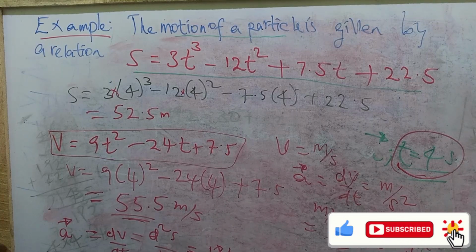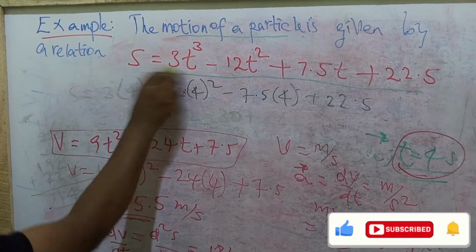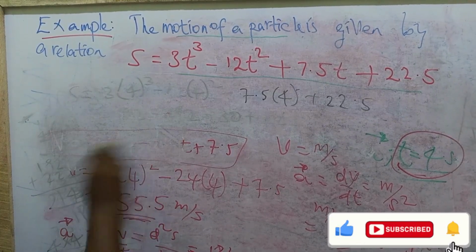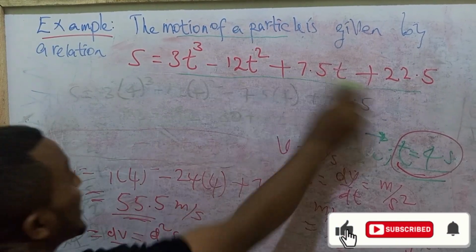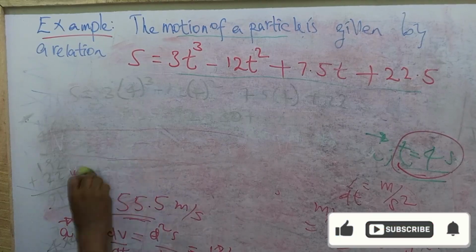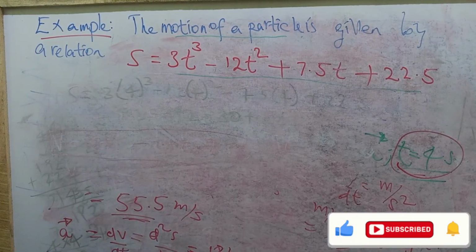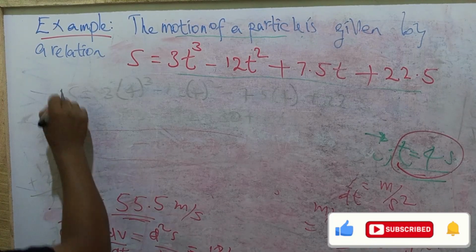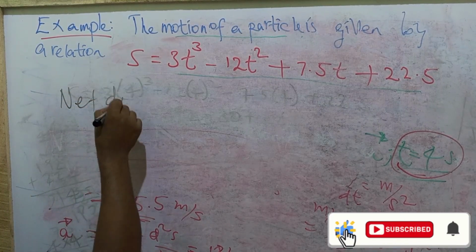Now we have finished the questions actually, but one thing remains: net displacement. It asks for the net displacement when time goes from 1 second to 4 seconds. And this net displacement, we can say, is the change in s. Net displacement is the remaining part.